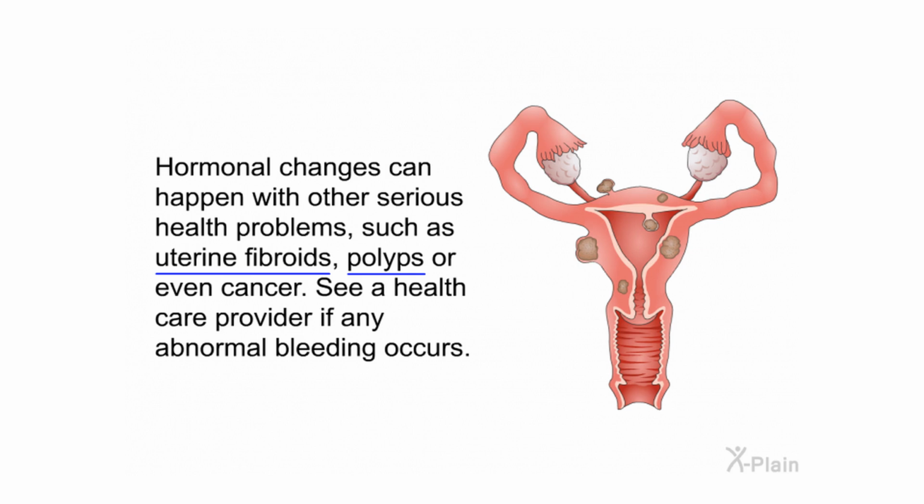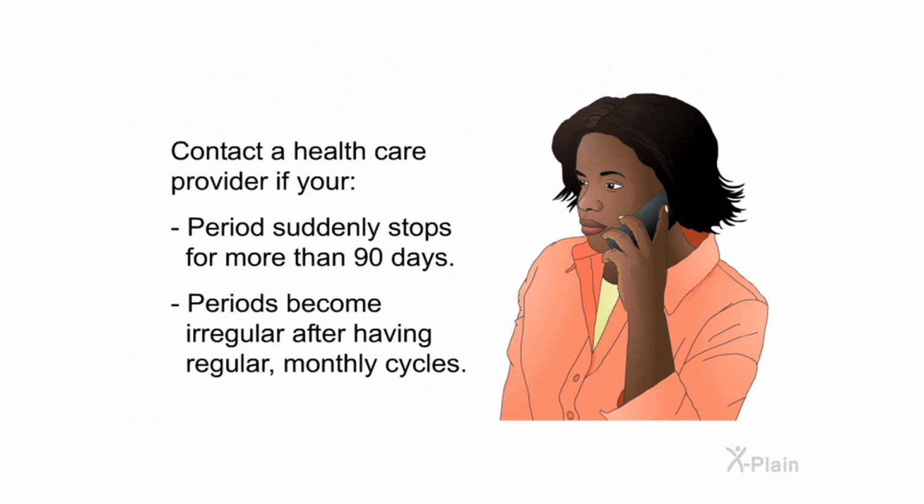Hormonal changes can happen with other serious health problems, such as uterine fibroids, polyps, or even cancer. See a healthcare provider if any abnormal bleeding occurs. Contact a healthcare provider if your period suddenly stops for more than 90 days. Periods become irregular after having regular monthly cycles.